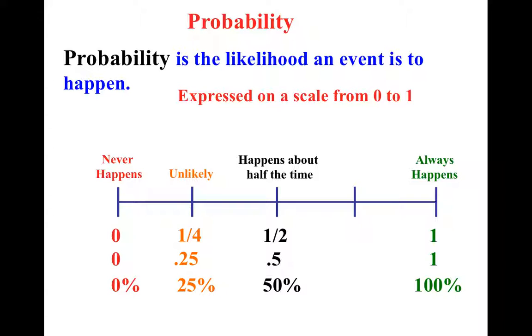That's if you guessed on a multiple choice test, A, B, C, or D. What's the chance you're going to get the right answer? Unlikely, only a 25% chance. And 3 out of 4 is likely to happen. So what's the chance you're going to get the wrong answer on a multiple choice test if you guess? Well, that's 3 out of 4 possibilities. And so once again, that would be likely.